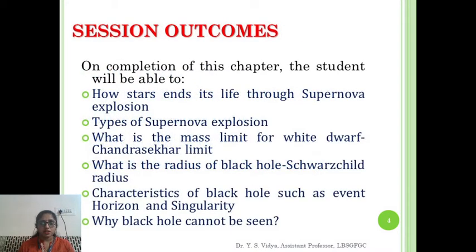The session outcomes are: on completion of this chapter, the students will be able to understand how the star ends its life through supernova explosion and the types of supernova explosions. The student can explain the mass limit for a white dwarf according to the Chandrasekhar limit, and know the radius of the black hole, the Schwarzschild radius, and understand the characteristics of the black hole such as event horizon and singularity, and why the black hole cannot be seen.